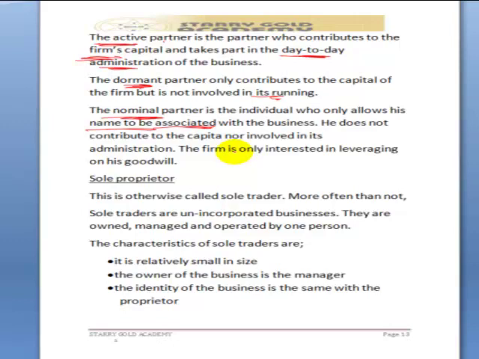Now let's go to the third type of business enterprise. That is the sole proprietor. Okay? This is otherwise called sole trader. More often than not, sole traders are unincorporated businesses. The key words here are more often than not. That means that in some instances they could be incorporated with the CAC. They are owned, managed, and operated by one person. An example of sole traders